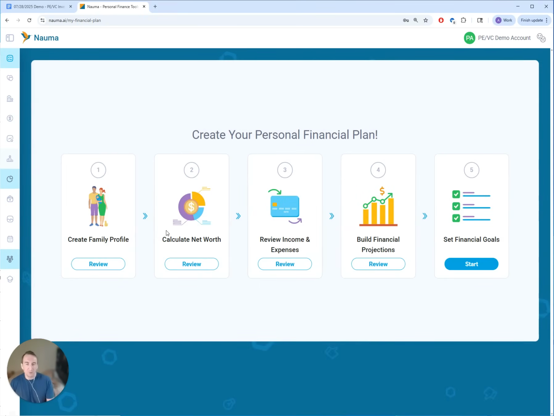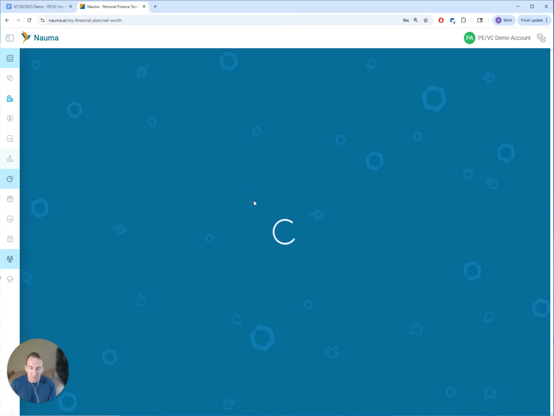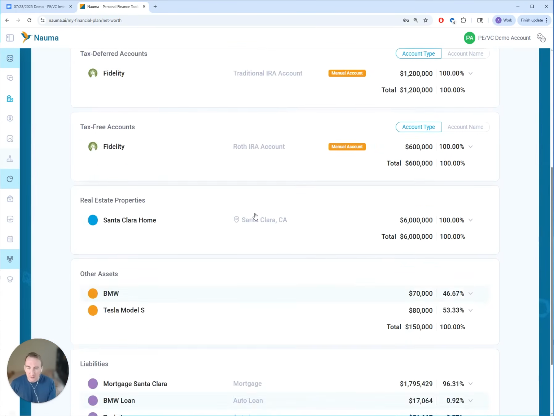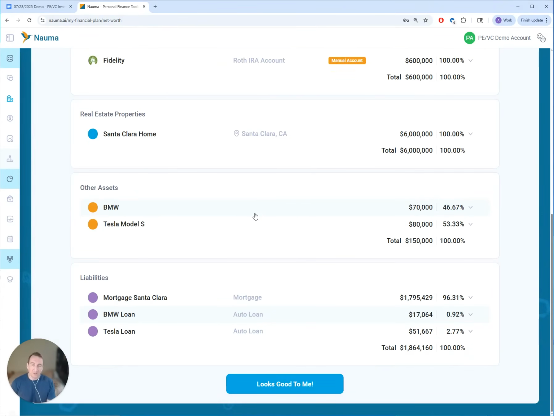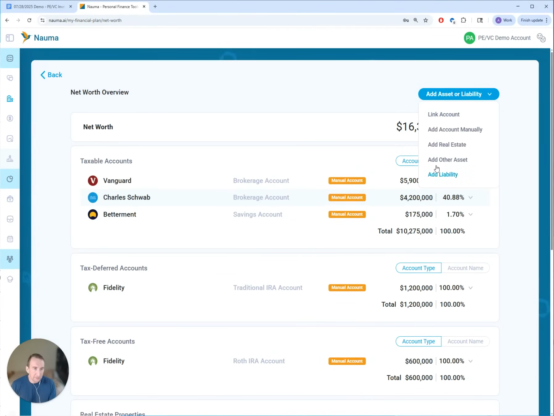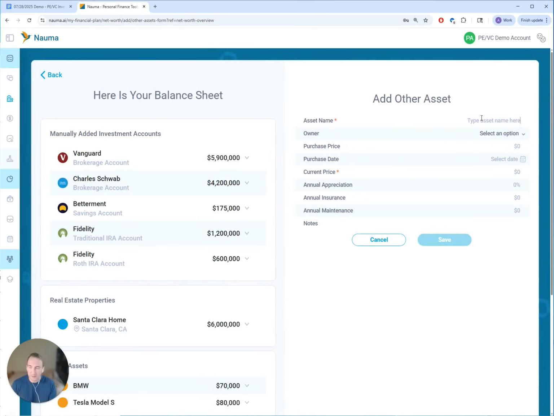So the first thing we will do is go into Model 2, calculate the net worth, and start adding venture capital funds. We'll add them as other assets. So I click here and click add other asset, and the first one is Aurora Ventures Fund 4. So we are going to create a separate asset for each private equity or venture capital fund or direct investment, so we can easily track them.